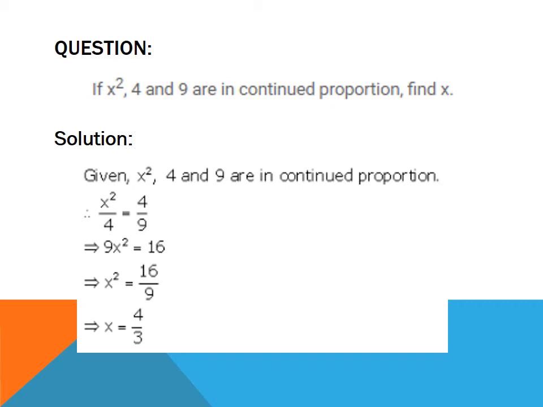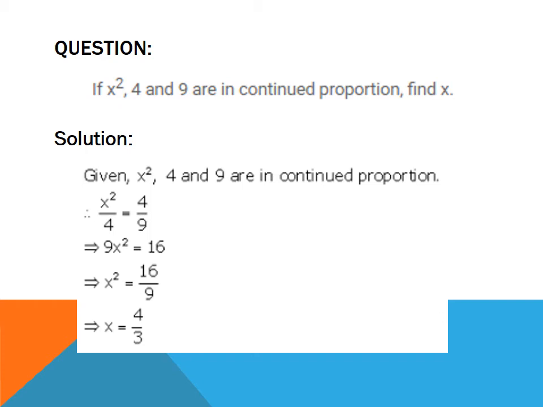Next question. If x square, 4 and 9 are in continued proportion, then find the value of x. So as x square, 4 and 9 are given in continued proportion, according to continued proportion, the ratio of x square and 4 will be equal to the ratio of 4 and 9.